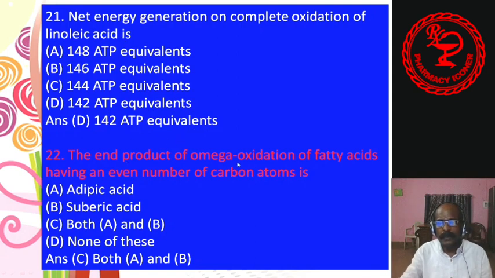22. End product of omega oxidation of fatty acids having an even number of carbon atoms is adipic acid, suberic acid, both A and B, D, none of these. Answer is both A and B, adipic acid and suberic acid.